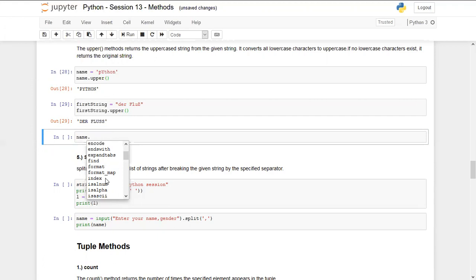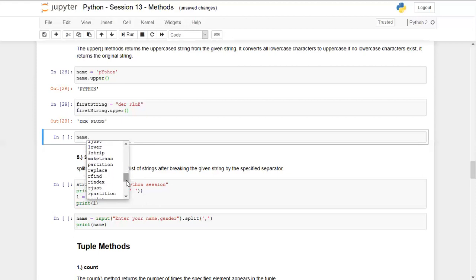And index is also the same, but index returns an error if there is any syntax error, otherwise find returns the value as -1. And then some other methods, like isalnum, basically checks for alphanumeric. isalpha checks whether the string contains all alphabets or not. Then isdigit checks whether all characters in this string are digits or not. So you can see that there are several methods which are very simple.